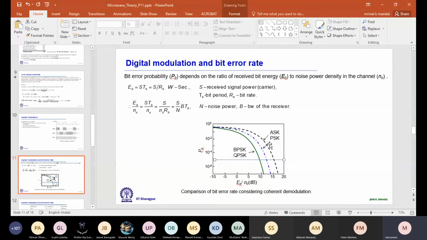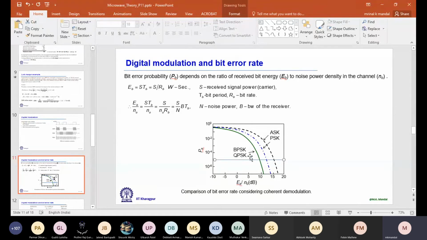Now, if I change the modulation scheme, you see for ASK, we need to maintain the highest SNR for the same data rate, for the same frequency. But instead of ASK or FSK, if we use binary phase shift keying, which I have shown previously, or QPSK, phase shift keying, then the energy requirement is much less.